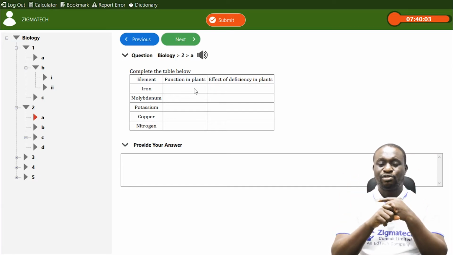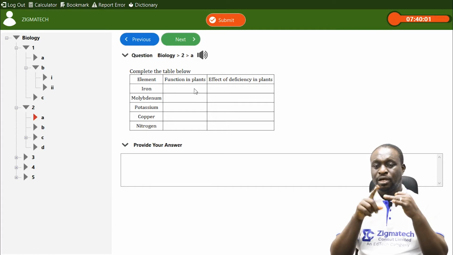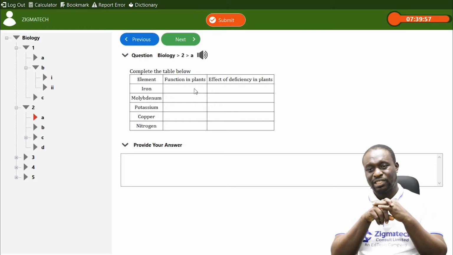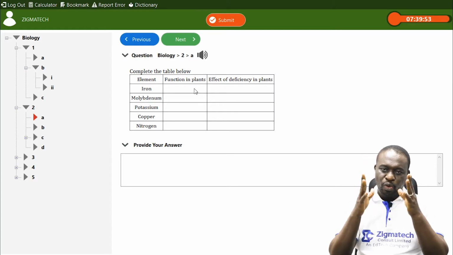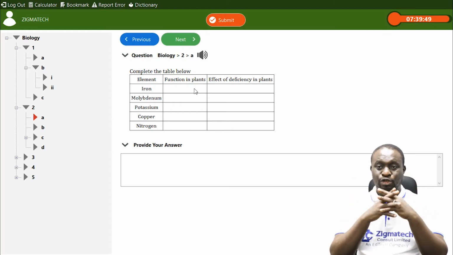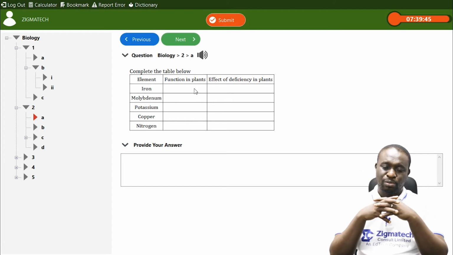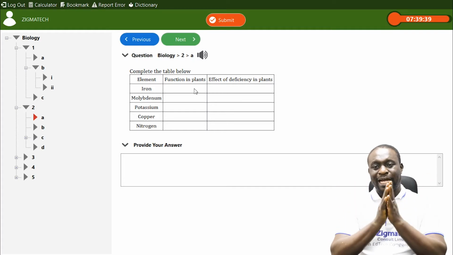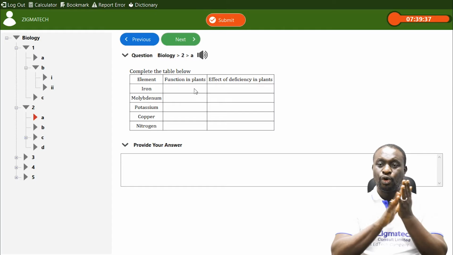Iron there is required by plants in large quantities. Molybdenum is required by plants in small quantities, so we can call molybdenum a minor nutrient, or minor element. Then potassium is required by plants in large quantities, so it's a major element. Copper is a major element. Nitrogen is also a major element.